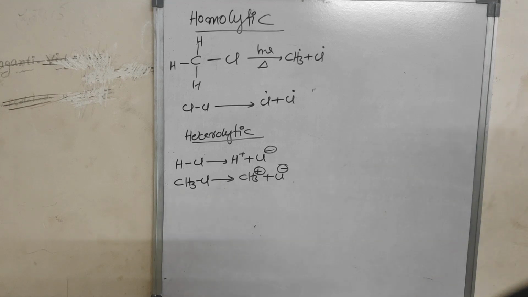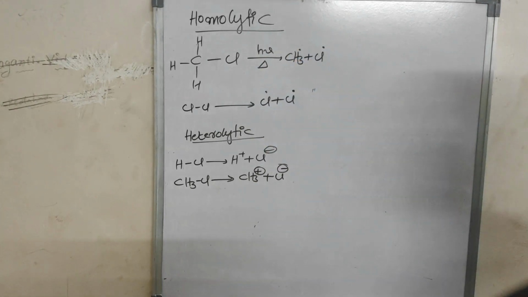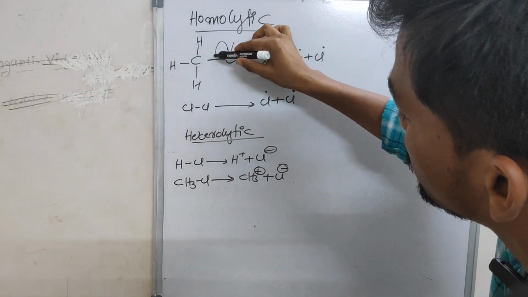Next, see an example for homolytic and heterolytic. We didn't tell any example, so now you have to see. This is homolytic. Homolytic means this bond will break equally.